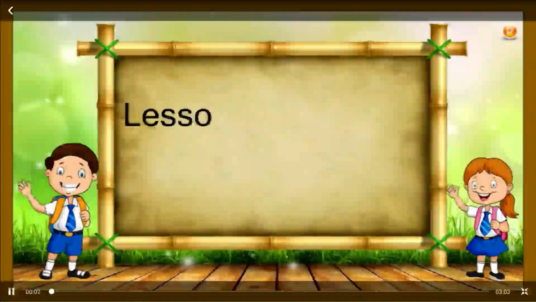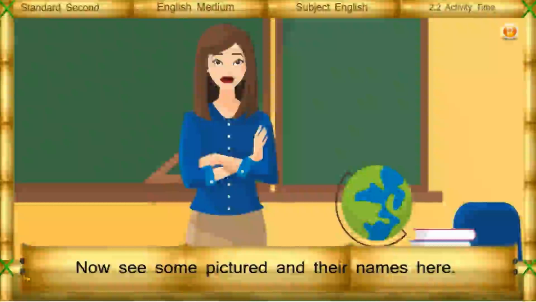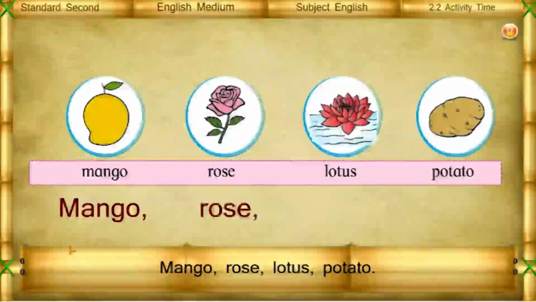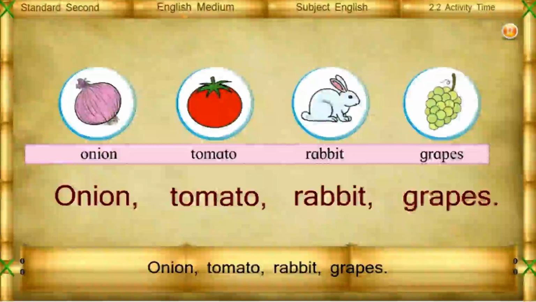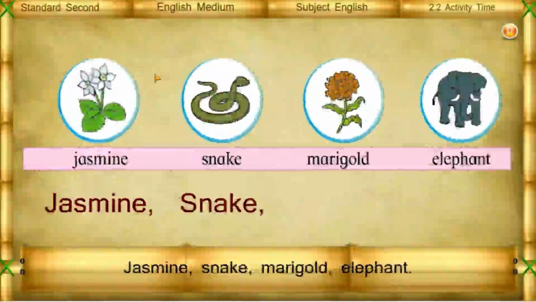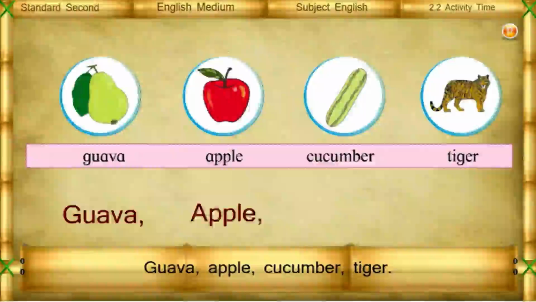Lesson number 11, 2.2, Activity Time. Now see some pictures and their names here. Mango, rose, lotus, potato, onion, tomato, rabbit, grapes, jasmine, snake, marigold, elephant, guava, apple, cucumber, tiger.